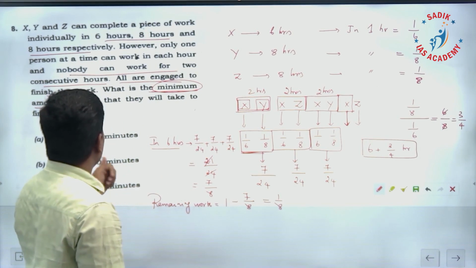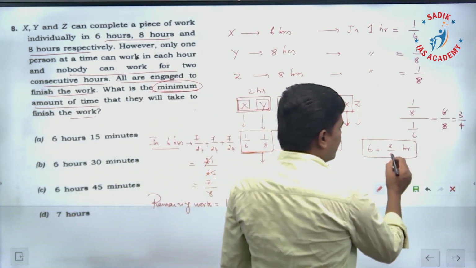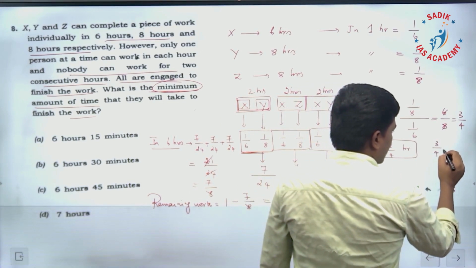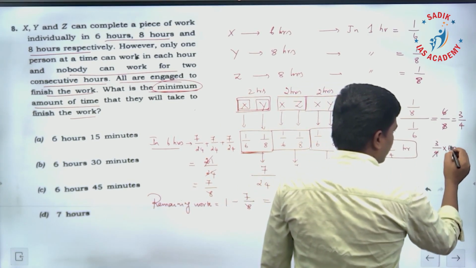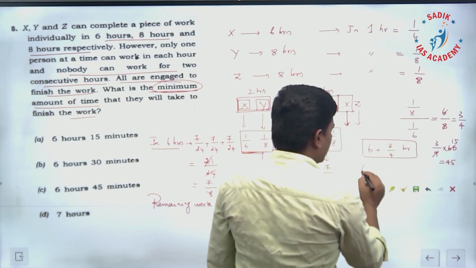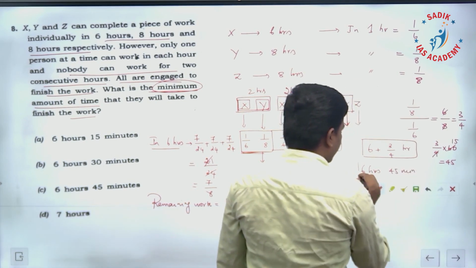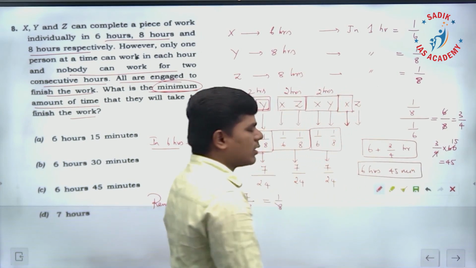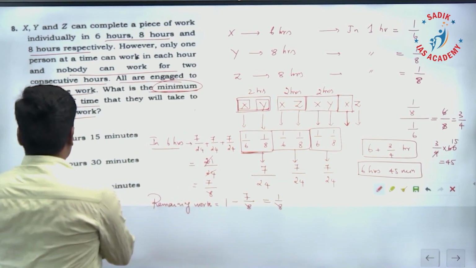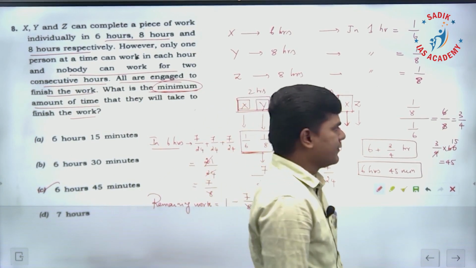6 plus 3 by 4, and they have given the options in minutes. So it is better to convert this 3 by 4 into minutes. That is 3 by 4 into 60, it is going to be 45. That means 6 hours 45 minutes. So in 6 hours 45 minutes the work will be complete. This is the minimum amount of time required. So option is C, 6 hours 45 minutes is the answer for this question.